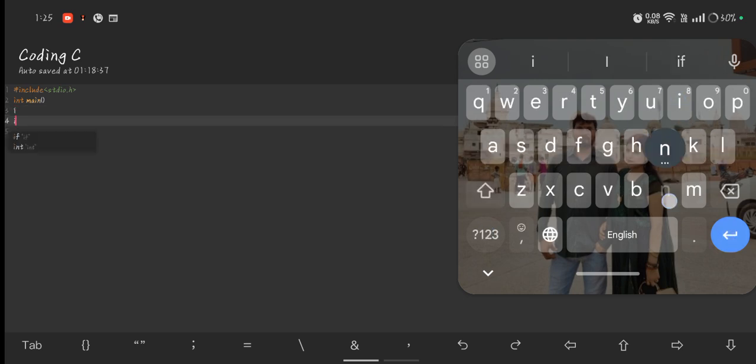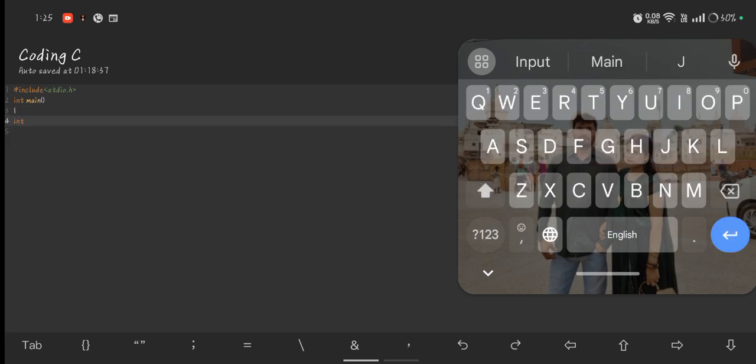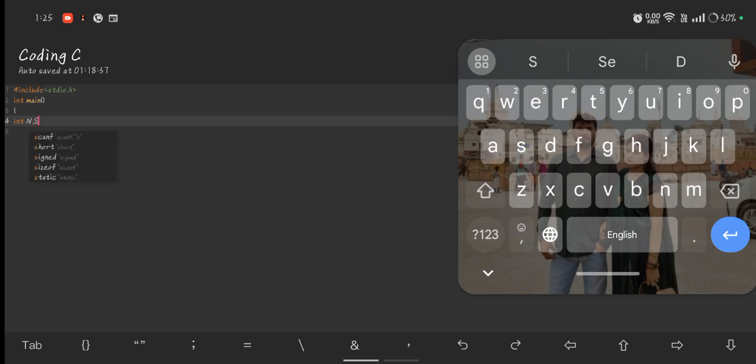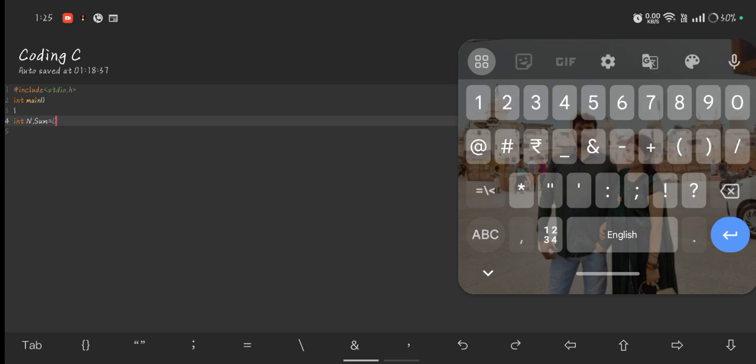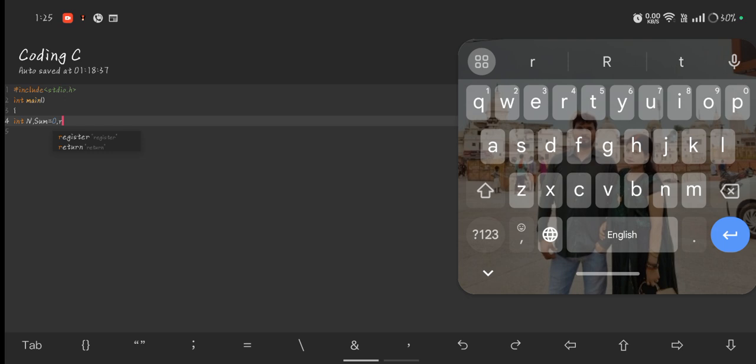Create a number, int capital N. Second, int sum equal to 0. And the third variable is used to get the remainder.